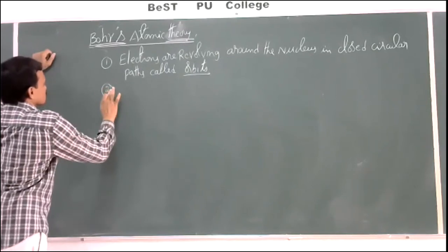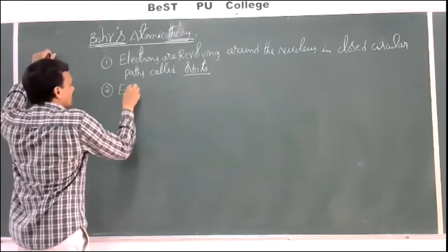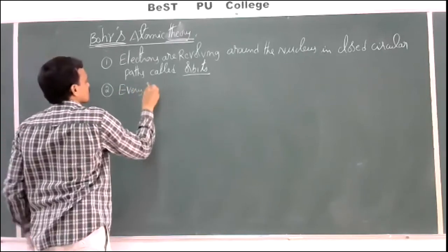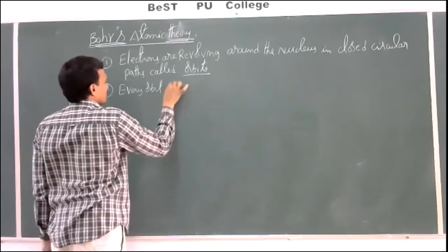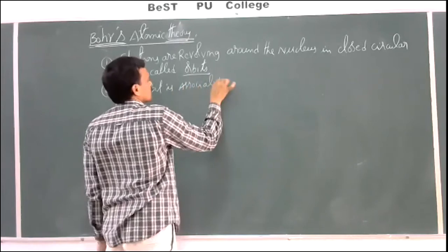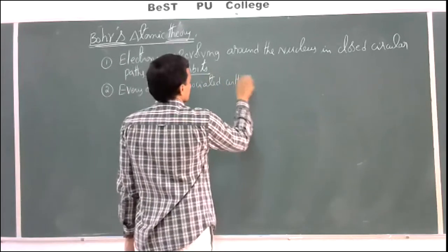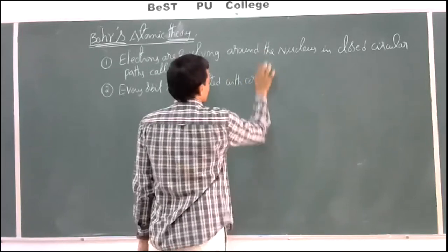Second one: every orbit is associated with a certain amount of energy.